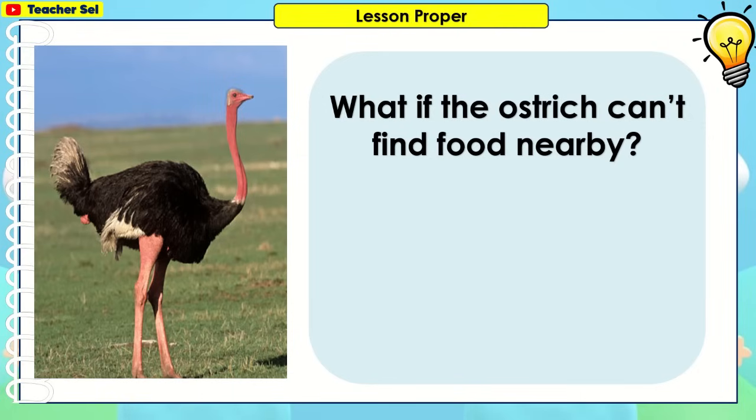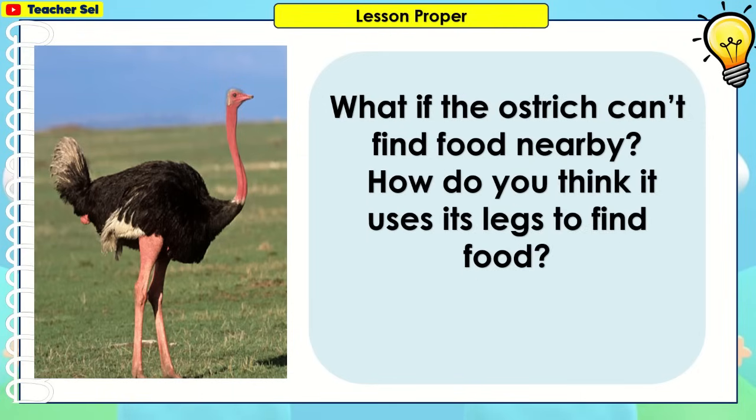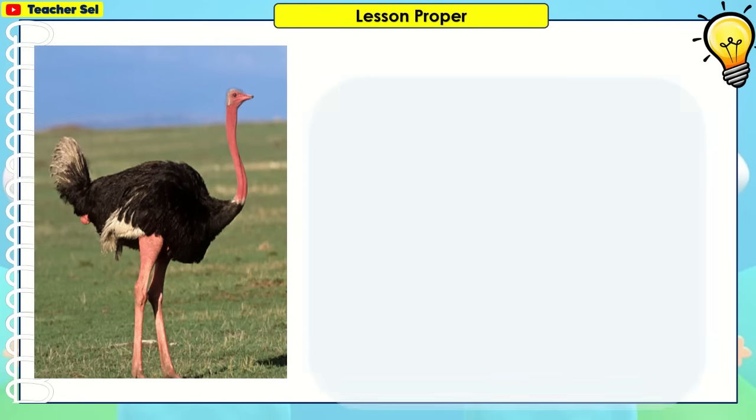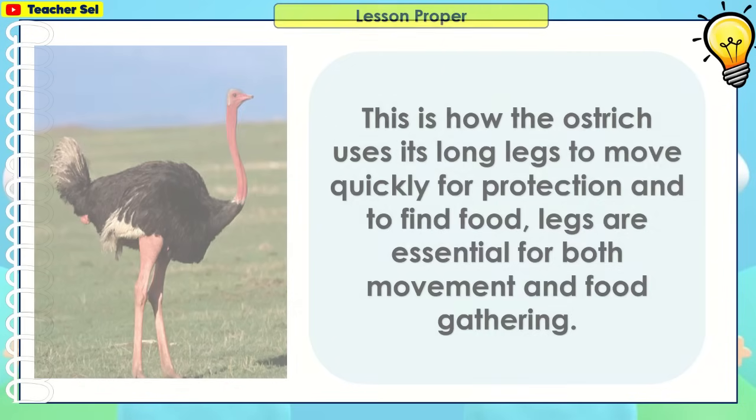What if the ostrich can't find food nearby? How do you think it uses its legs to find food? It can travel long distances to find food. This is how the ostrich uses its long legs to move quickly, for protection, and to find food. Legs are essential for both movement and food gathering.